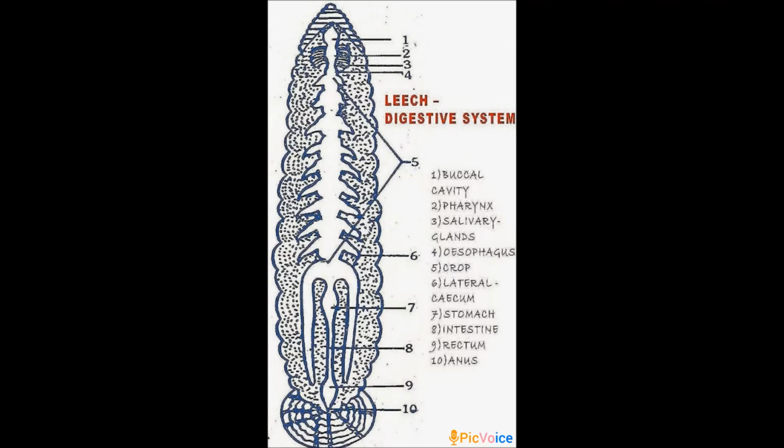The stomach leads to the intestine, which is a small straight tube. Then it opens into the rectum. After the rectum, it opens to the exterior by the anus. So here the 10 parts are given. One by one you can notice, and you will understand.